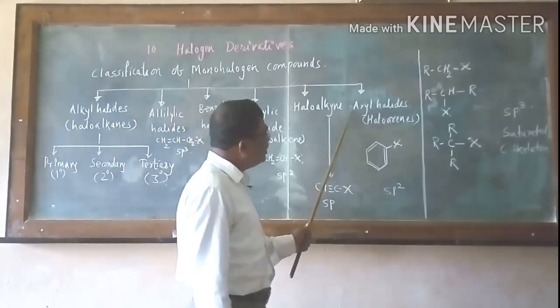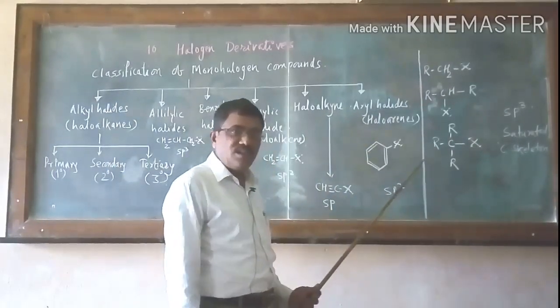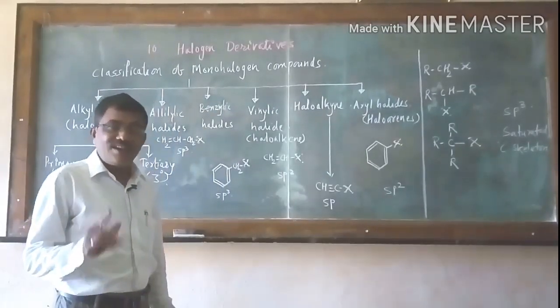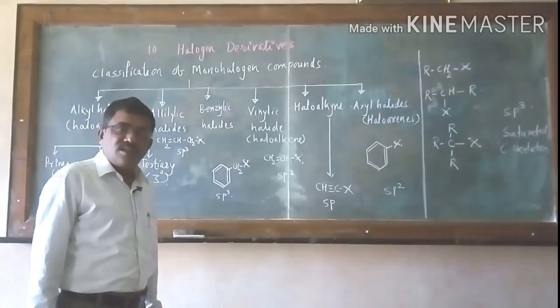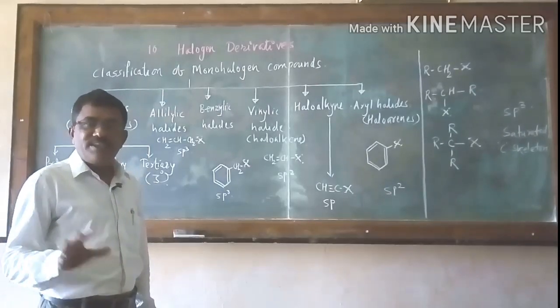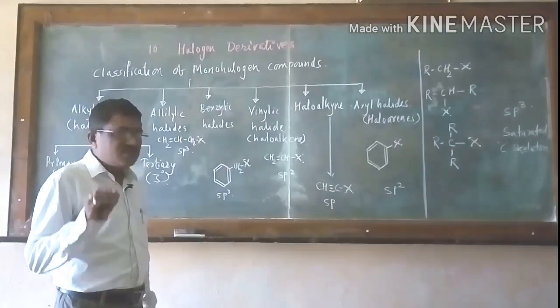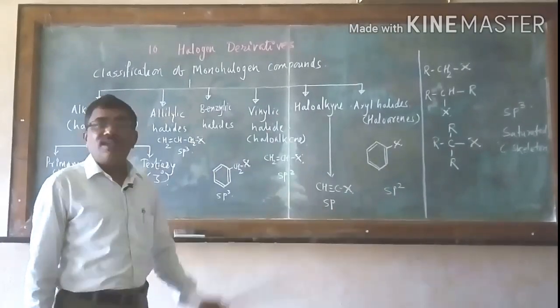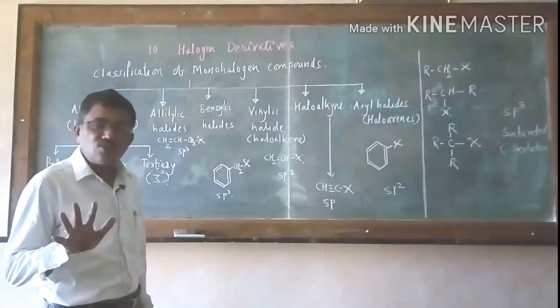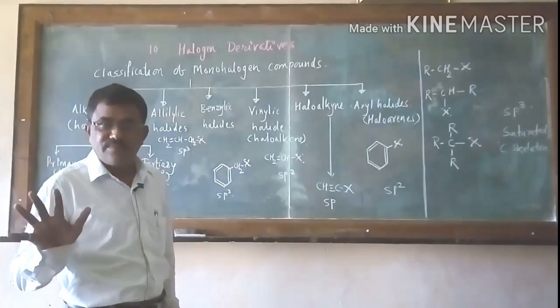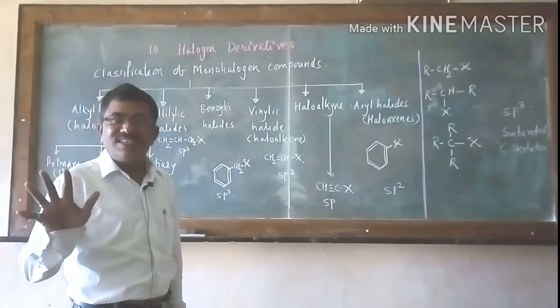The last one is the aryl halides. Aryl means aromatic compounds. We have seen in the last year the classification of organic compounds, in which we studied aromatic compounds. Aromatic compounds are those compounds which have a benzene-resembling structure, that means C6H6.